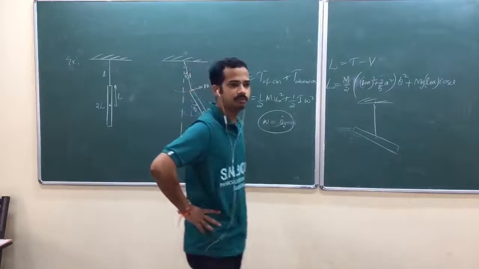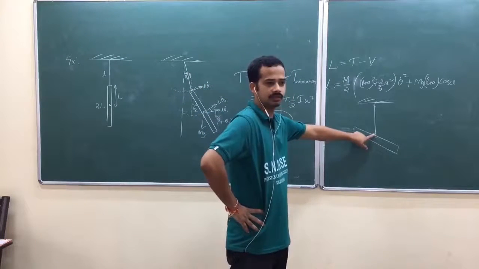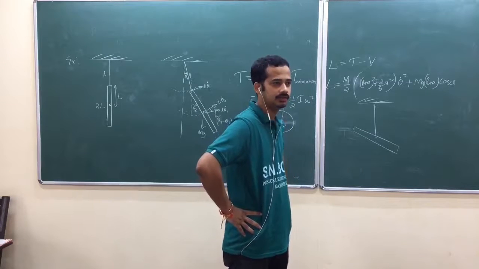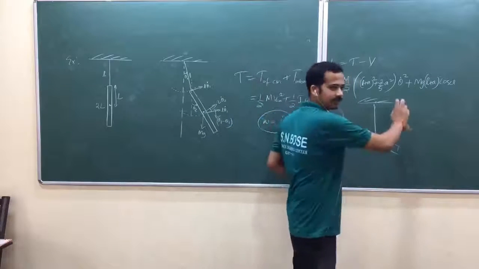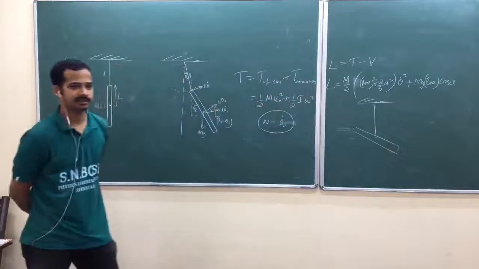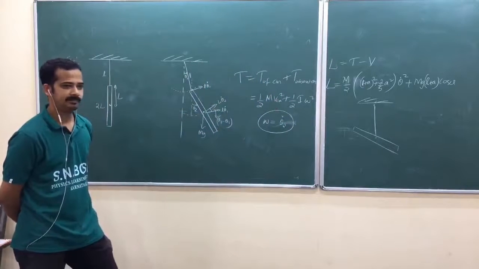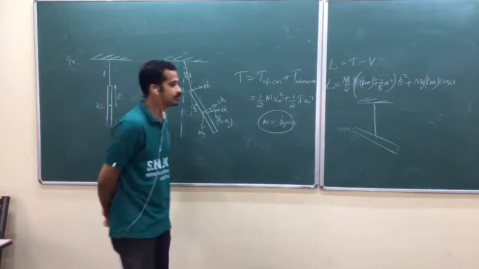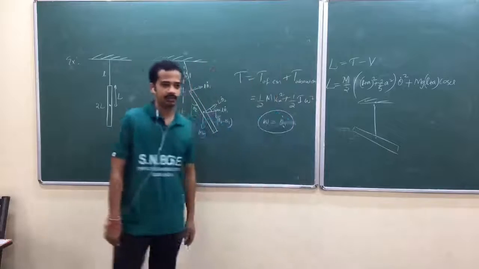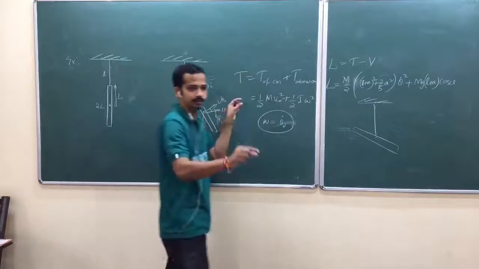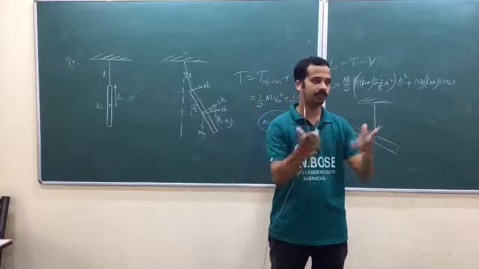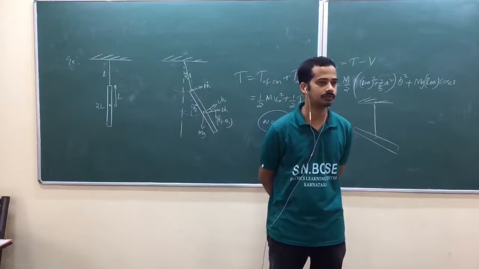But actually, this would become a 3-dimensional rotation, isn't it? When you tie at the middle, it doesn't mean that it will move like this. It can move like this also. Am I right? Then it will have 2 degrees of freedom. A linear rigid body in 3-dimensional rotation will have 2 degrees of freedom actually.